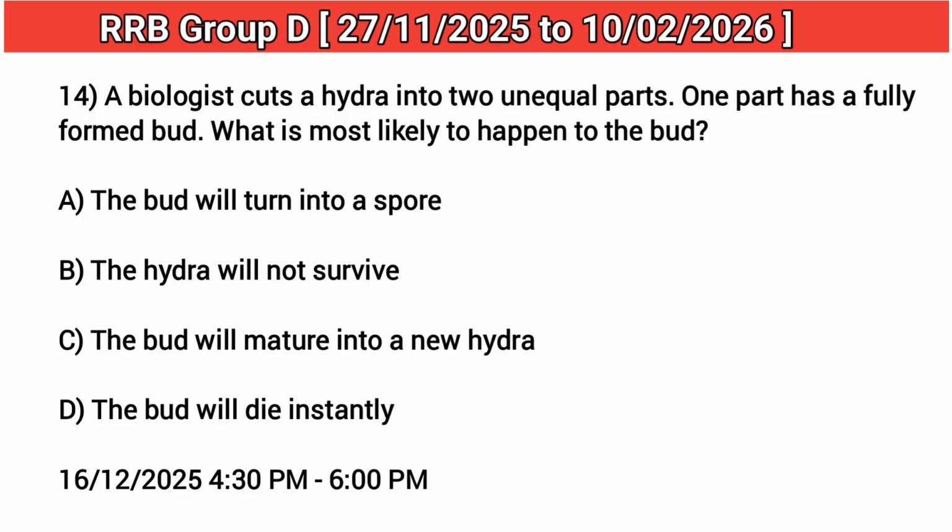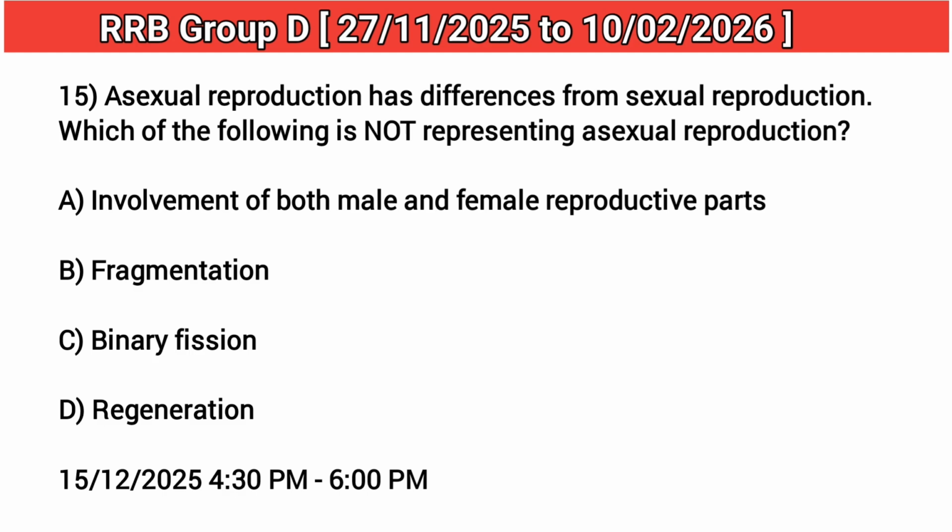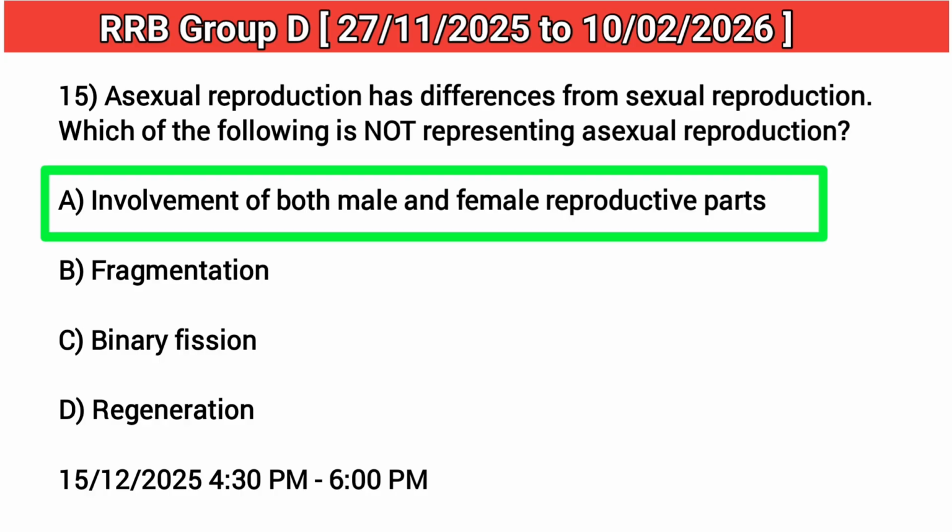14. A biologist cuts a hydra into 2 unequal parts. One part has a fully formed bud. What is most likely to happen to the bud? Answer: C. The bud will mature into a new hydra. 15. Asexual reproduction has differences from sexual reproduction. Which of the following is not representing asexual reproduction? Answer: A. Involvement of both male and female reproductive parts.